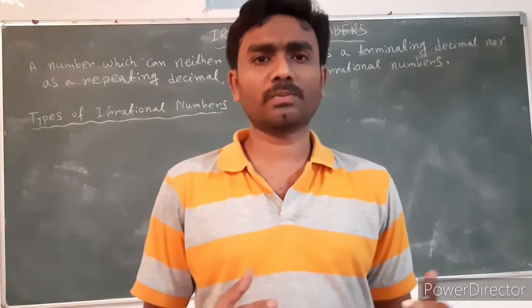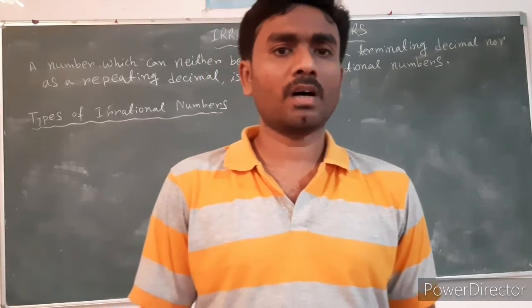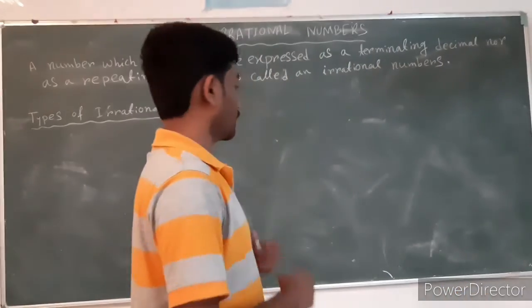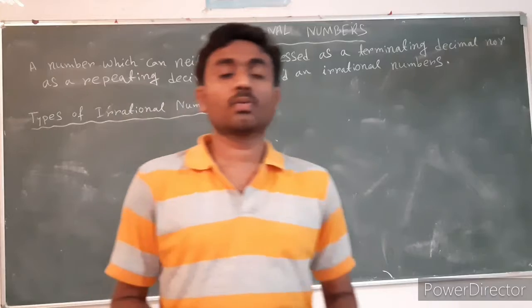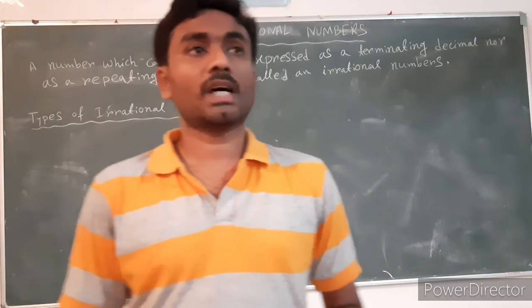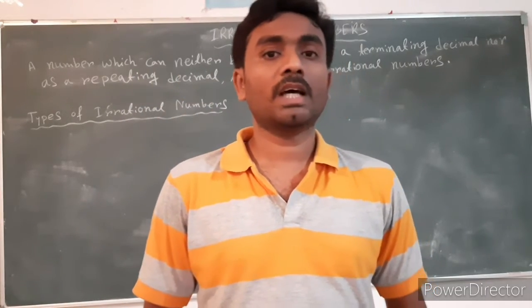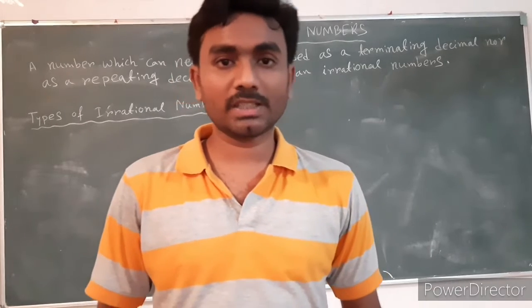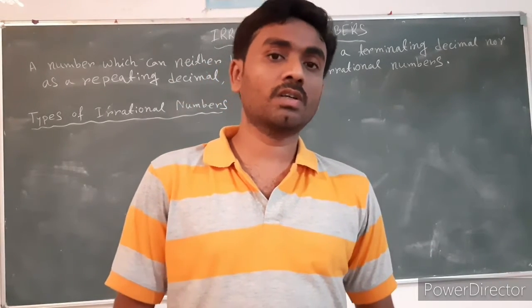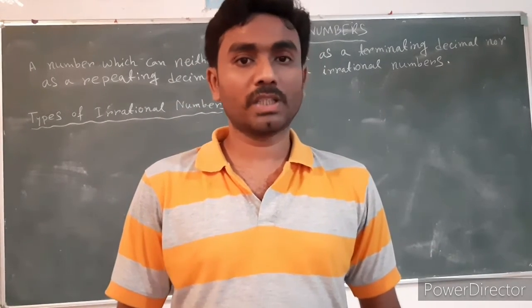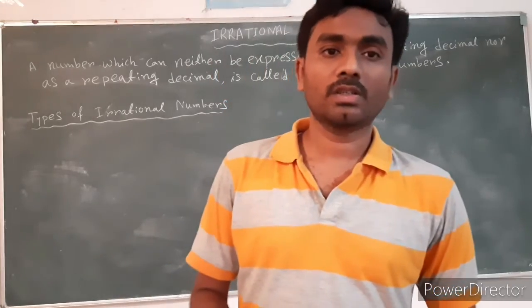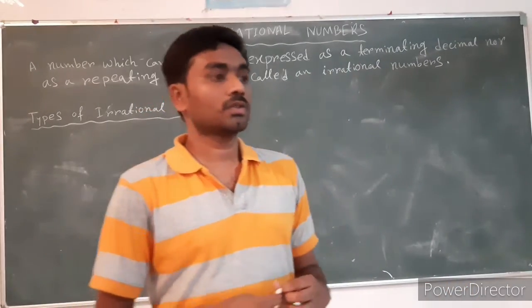These new types of numbers are called irrational numbers. So, when a number can be expressed neither as a terminating decimal nor as a repeating decimal, it is called an irrational number.